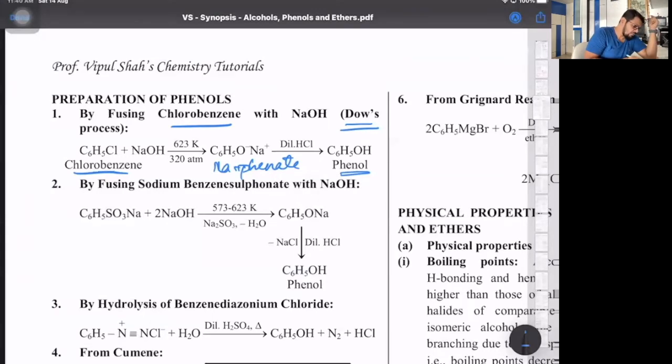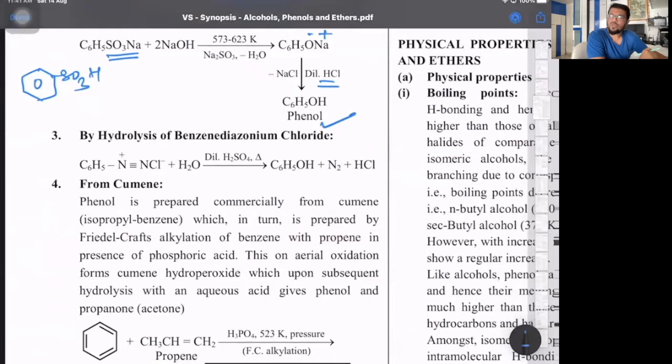Same way benzene sulfonic acid. Benzene sulfonic acid is this compound, SO3H. Benzene reacting with fuming sulfuric acid, that's oleum, will give us benzene sulfonic acid. Same benzene sulfonic acid reacting with caustic soda, NaOH, gives us a salt, sodium benzene sulfonate, which again fused with NaOH gives us the sodium salt of phenol, that is sodium phenoxide, which when decomposed with dilute HCl gives us phenol. Third is from benzene diazonium salt.